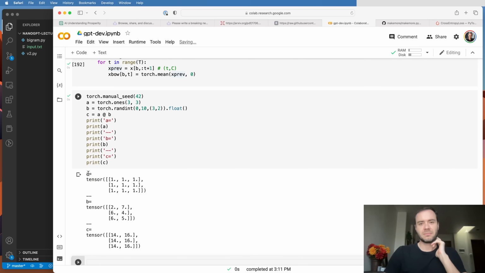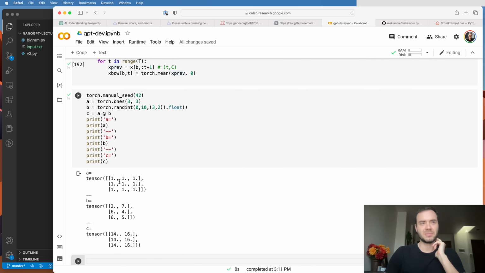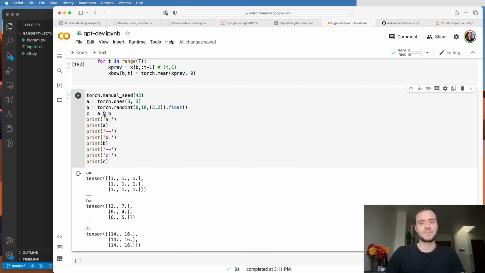I have a simple matrix A here that is a 3 by 3 of all ones, a matrix B of just random numbers, which is a 3 by 2, and a matrix C, which will be the 3 by 3 multiplied by 3 by 2, which will give out a 3 by 2. So here we're just using matrix multiplication. So A multiply B gives us C. Okay, so how are these numbers in C achieved?